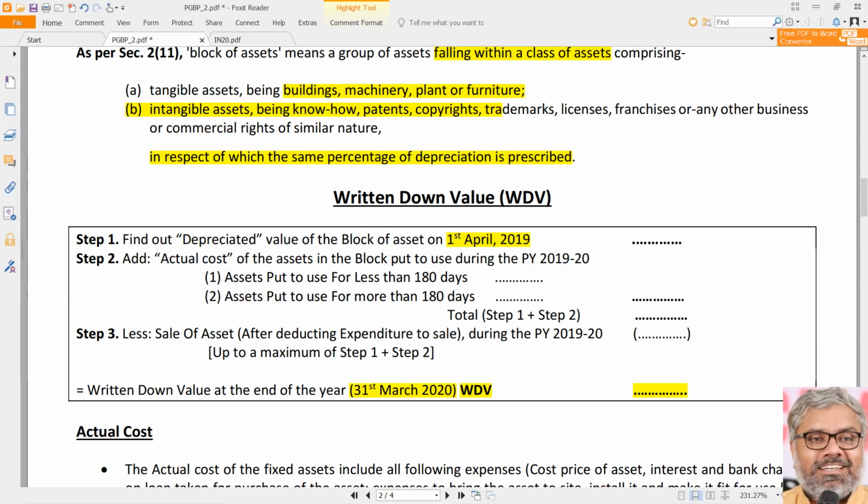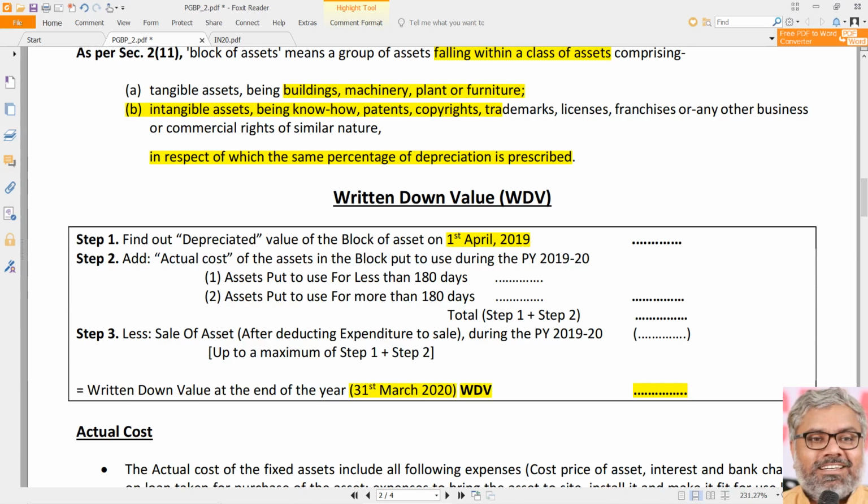That is the depreciated value, depreciated already in the last year. After depreciation also provided, whatever is remaining, that was the ending written down value in the last year. Naturally, that becomes the opening WDV. Opening written down value on 1st April 2019 we'll start with.